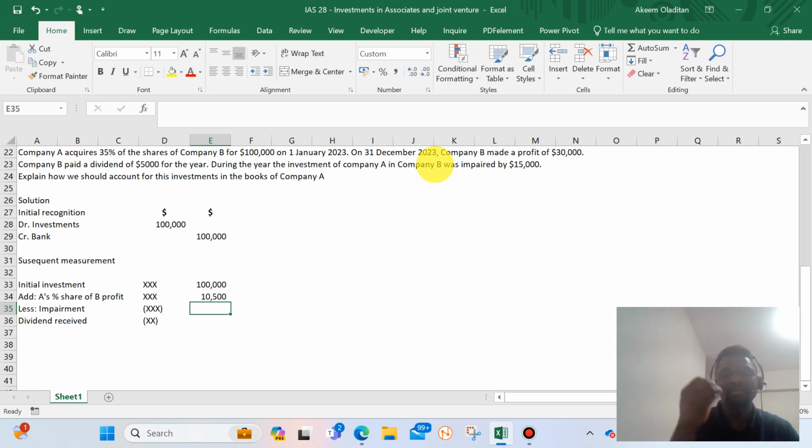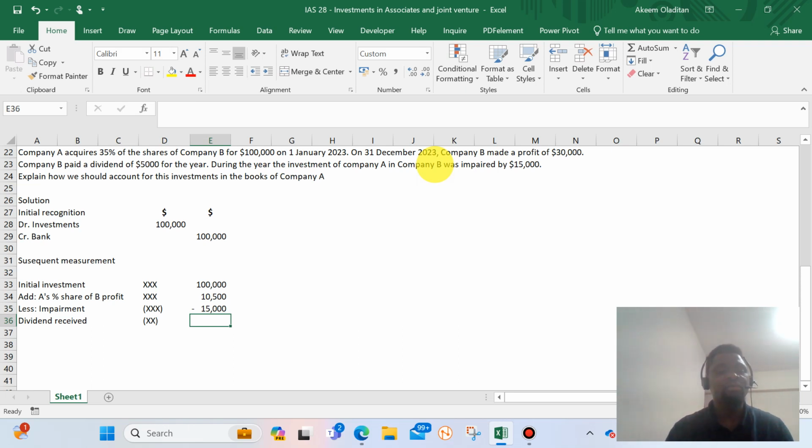We have impaired that value. We are not looking at company B holistically. We are looking at that investment that we have, that means the proportionate investment that we have. That investment has been impaired. So that value of 15,000 is coming from that investment itself alone.